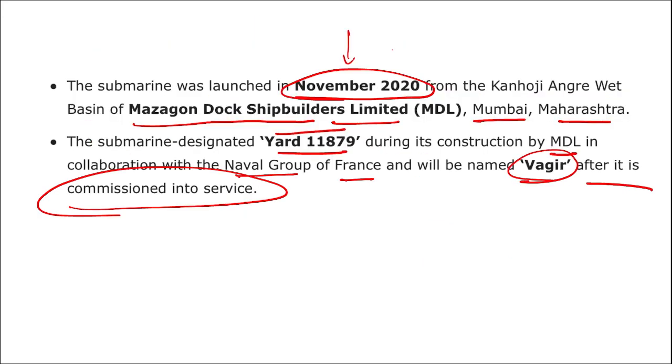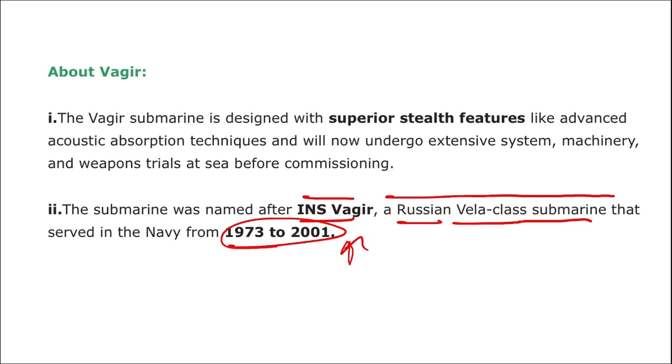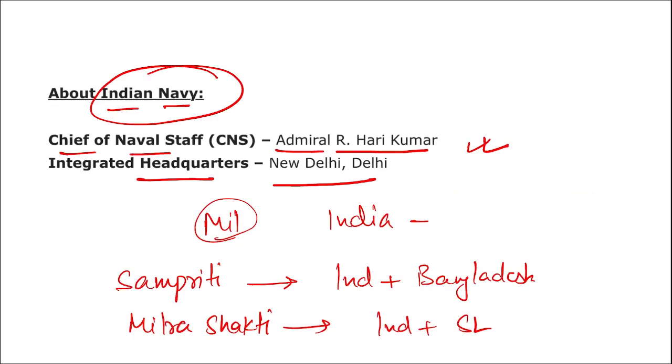It was first of all launched in November 2022. Who is building it? Mazgaon Dock Shipbuilders Limited is building it. And why is it named INS Vagir? Because there was a Russian Foxtrot class submarine that was serving in Indian Navy since 1973 till 2001. So in order to honor that submarine, this submarine will be named as INS Vagir.